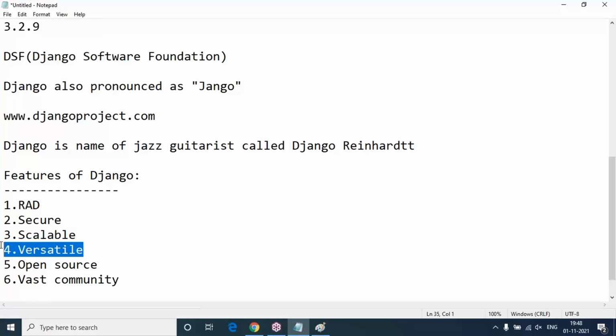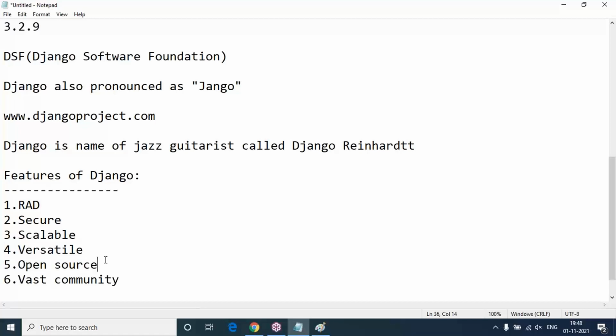And coming to the versatile side. Versatile means what? Yes, it is versatile. It allows you to build applications in different domains. Nowadays, so many companies are using the Django framework to build various types of applications like content management systems, social networking sites, and scientific computing platforms. Anywhere they are going to use an online portal, e-commerce websites, there are so many cases. Django is versatile, meaning development of applications in different domains is possible with the Django framework.